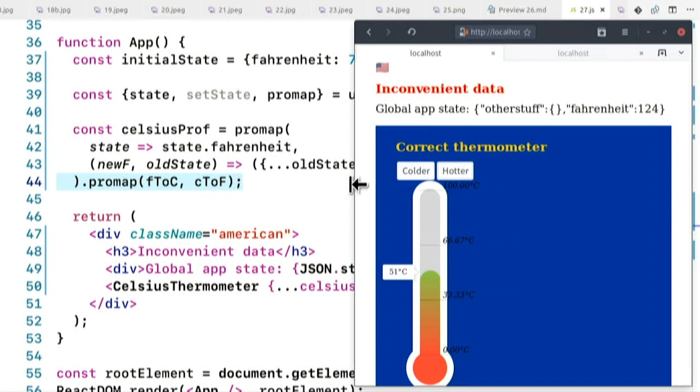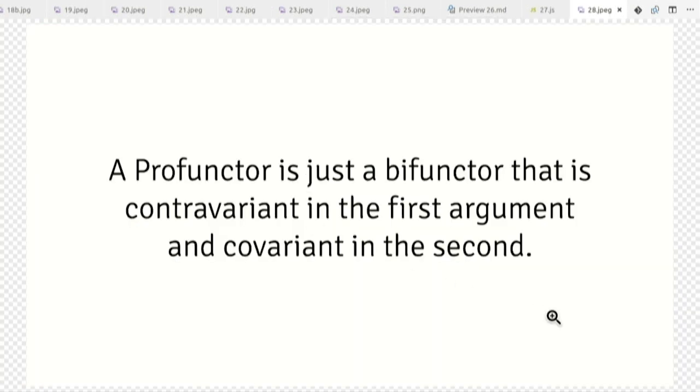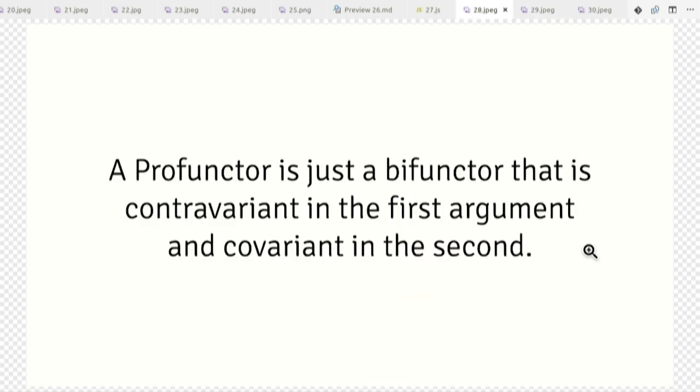This is profunctors. So let me challenge you again with that sentence. A profunctor is just a bifunctor that is contravariant in the first argument and covariant in the second. What does contravariant mean? It follows the same direction. Covariant means follow the opposite direction, in a nutshell. And there you go. Of course, we had the situation where we just flip around G, so the first part is contravariant, follows the same direction. The other part is covariant, follows the opposite. And it's a bifunctor. There you go. It's just a bifunctor that's contravariant in the first. See, it's not that hard.